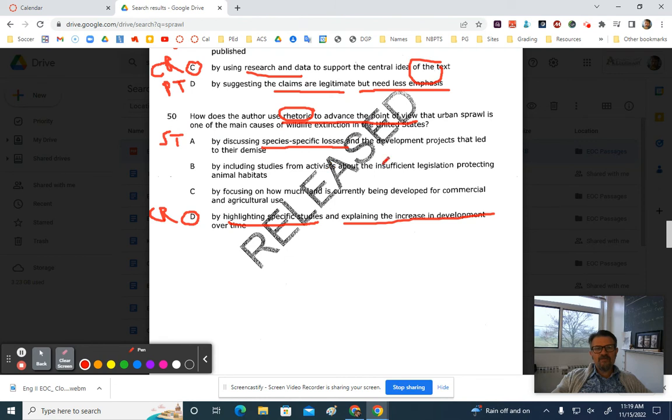By including studies from activists about the insufficient legislation protecting animal habitats. All right, look at this great partial truth trap. Okay, partial truth. He does include studies from activists, but the studies aren't about the insufficient legislation.